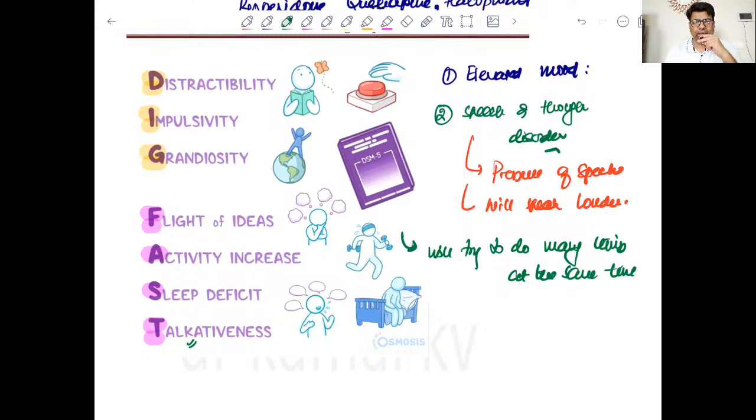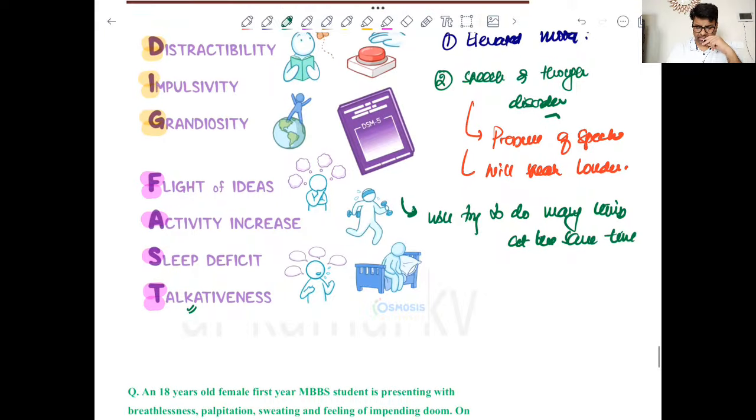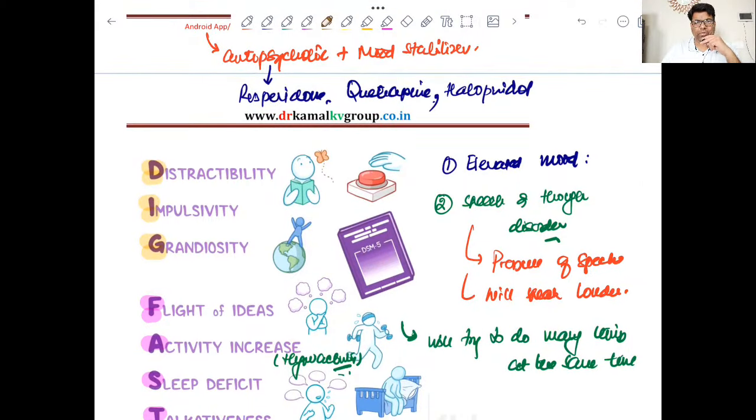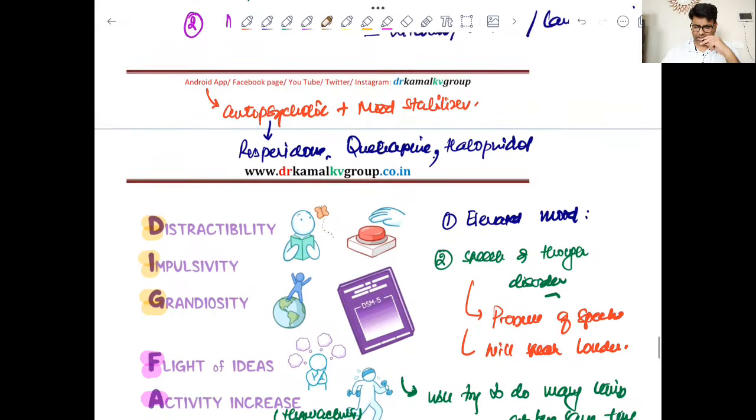He can perform many activities at the same time, right? So this is hyperactivity. And of course, there will be spending excessive money. He will think that I'm so rich, I can spend too much, right? So this is a very specific set of symptoms for mania. We can diagnose it quite easily.